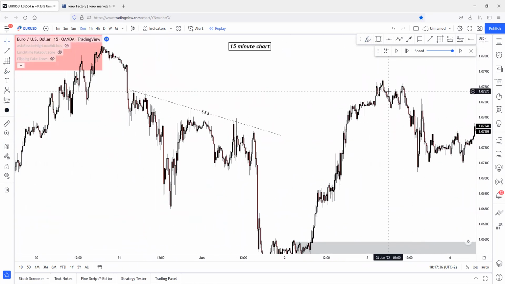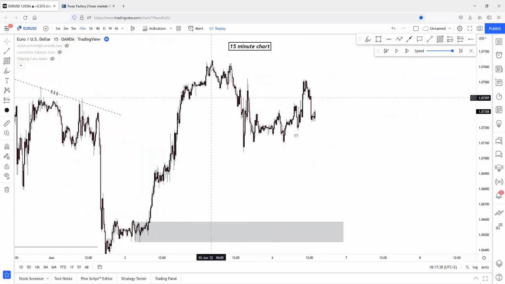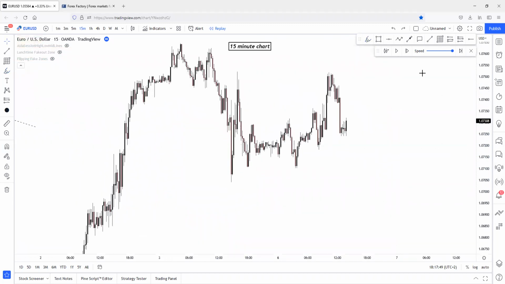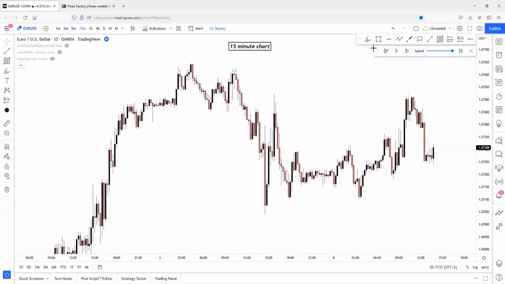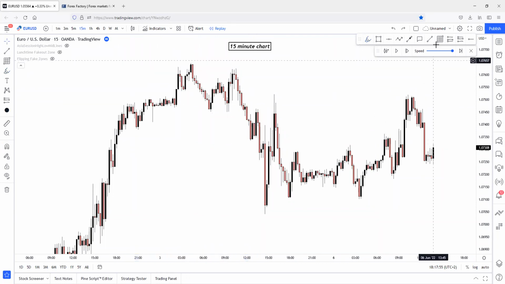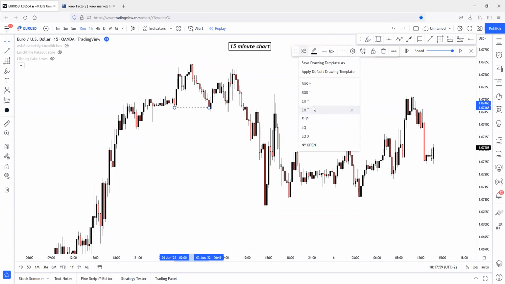Now let's see what has happened here. So here was a sweeping movement, right? Price has swept all of this liquidity with this movement, and after a liquidity sweeping movement, a reversal has happened. So let's break down this price action area. We know that this was a liquidity sweeping movement. After it, as I said on the 15-minute chart, a change of character has happened. Here was a 15-minute change of character to the downside.